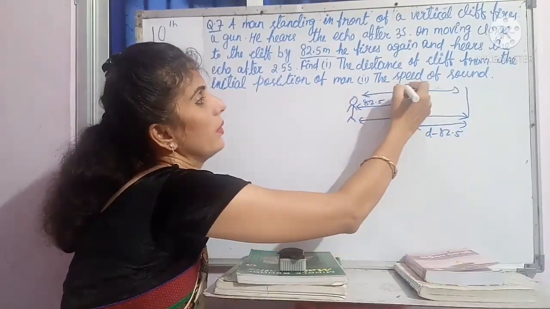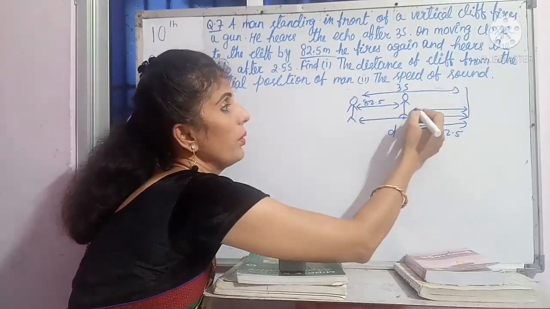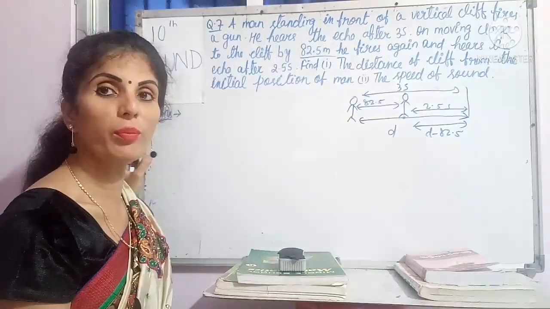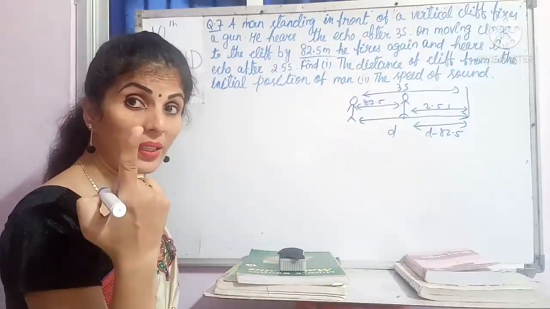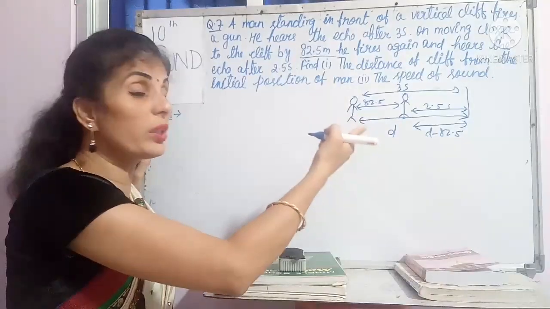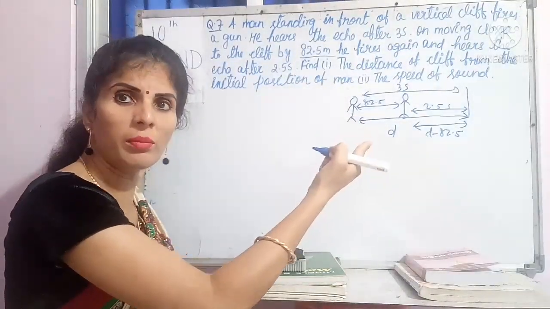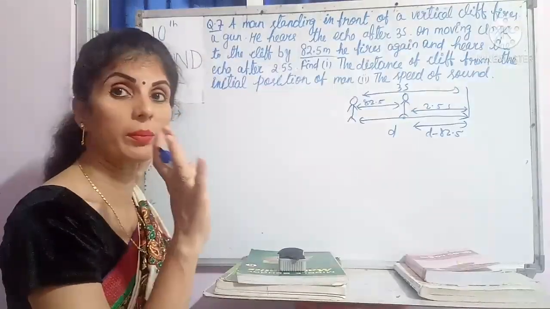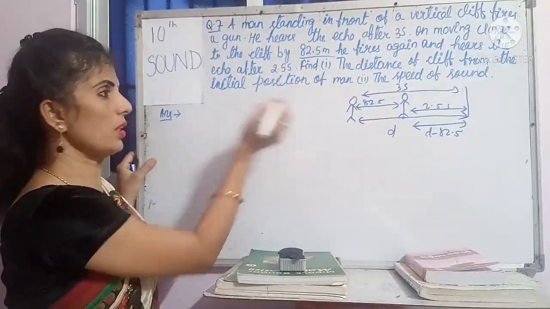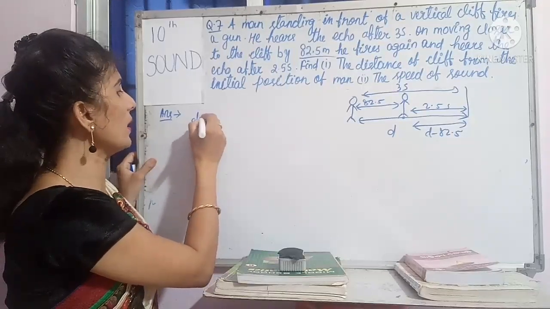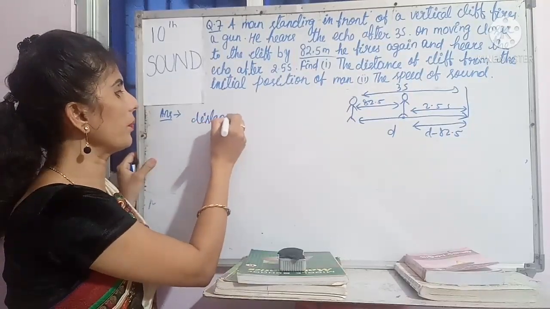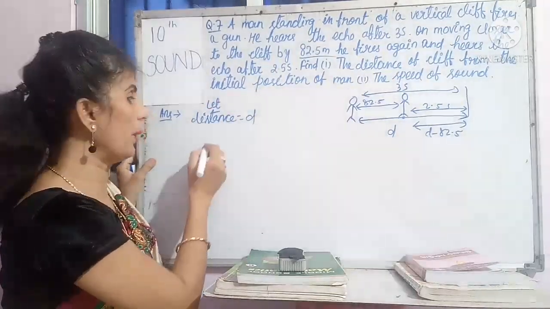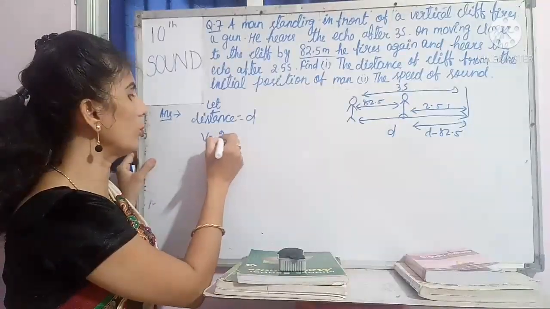What is the time taken from here to here? That is the 3 seconds. What is the time taken from here to here? That is the 2.5 seconds. Now we can put the formula. Maybe you are thinking how many times you will put. As two distances will come, two times will come. Yes, we can put the single formula 2 times. Now put the formula. First from the initial position, what is the distance? Let the distance be D. By putting V is equal to 2D by T.